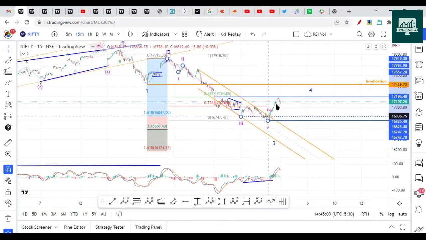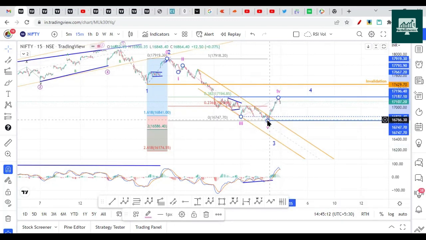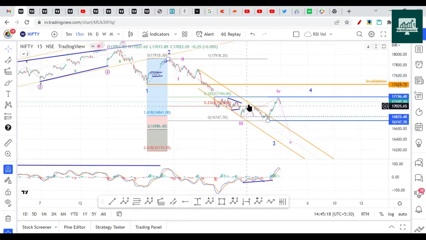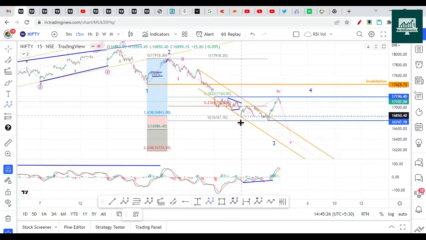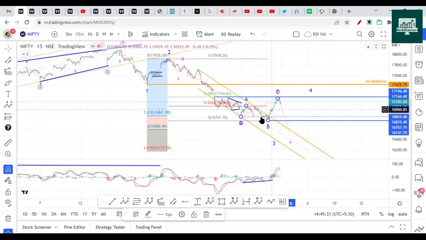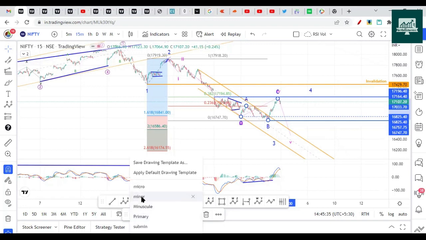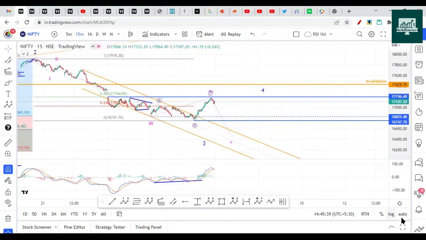Meaning to say, this was the fourth wave here and the third wave could have finished here, right? With this as an expanded flat correction. Hope you understand the expanded flat correction. We have talked about this pattern many times. This pattern is tricky, it tricks both buyers and sellers. So this is wave A, this is B, and this is C. The C wave is a sharp pullback. Let me make it a micro view.